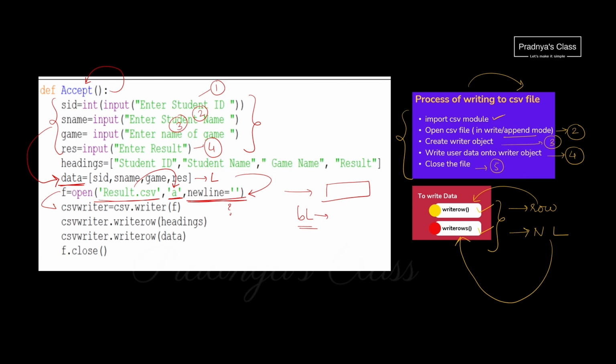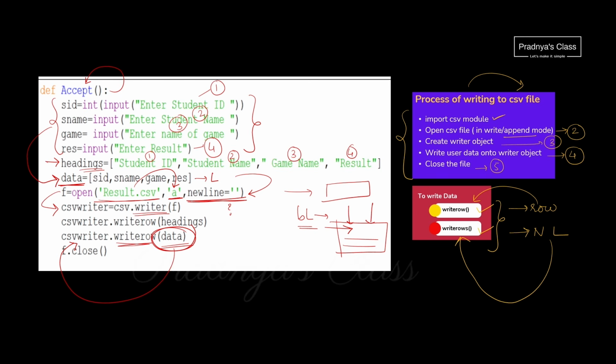The next important task is to create writer object. Now using writerow function, we are providing that list to the writer object. Along with the record, we need to write the heading too. For that, we have created one more list. The name of the list is headings. According to the fields, we need to mention the headings. There are 4 fields. That's why there are 4 headers.